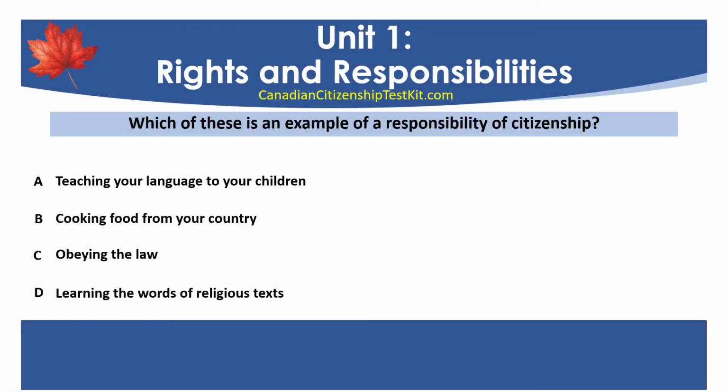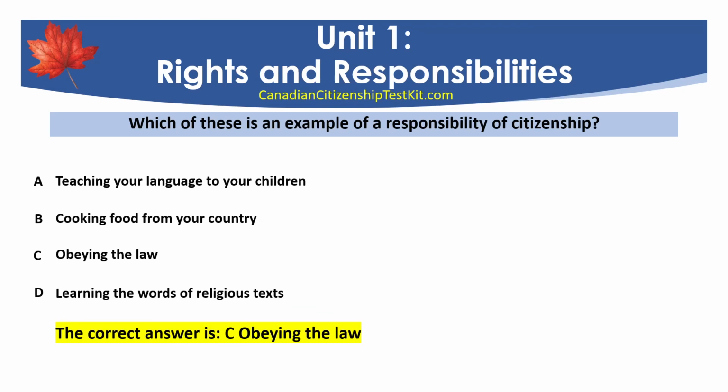Which of these is an example of a responsibility of citizenship? A. Teaching your language to your children. B. Cooking food from your country. C. Obeying the law. D. Learning the words of religious texts. The correct answer is C. Obeying the law.